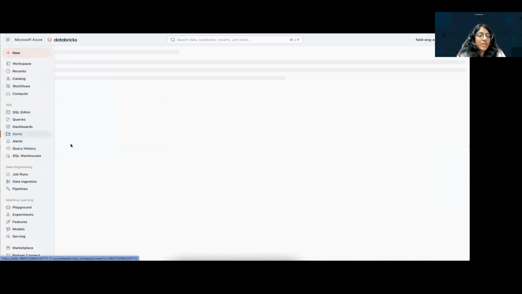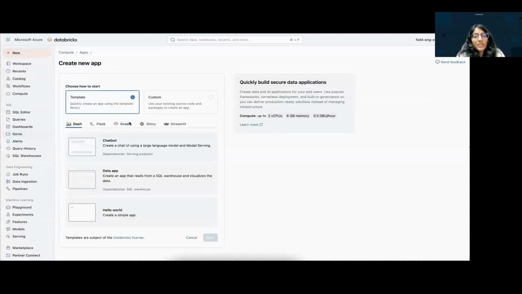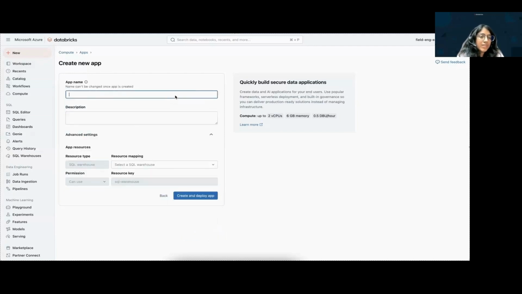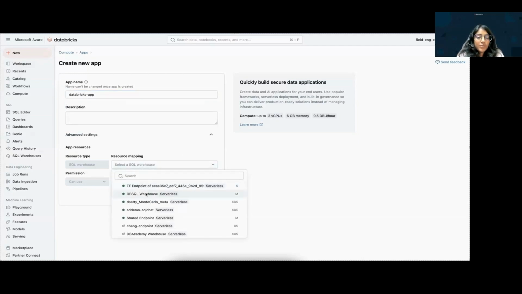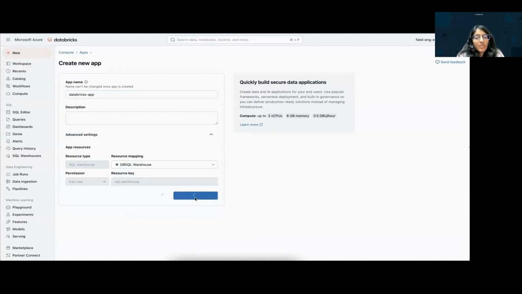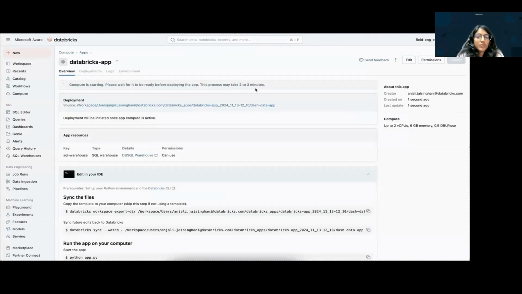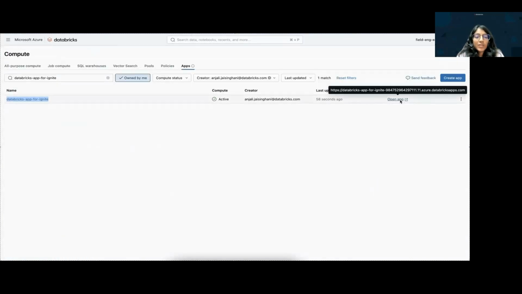Let's explore Databricks apps. Databricks apps are designed for your end users. Let's create one. We'll use a template data app. Let's name it Databricks apps. We'll use a compute resource, which is a warehouse. Create and deploy the app. That's it. Our app will be deployed within a matter of a few minutes. Let's check the one which is already available.